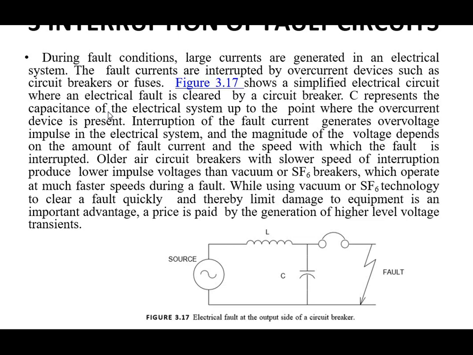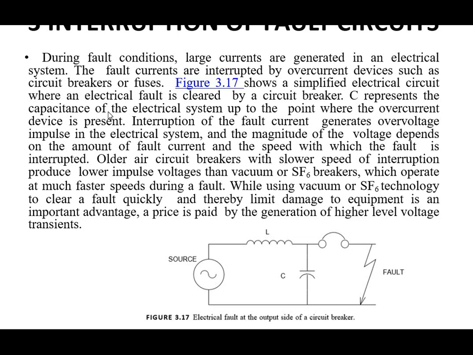The magnitude of the voltage depends upon the amount of the fault current and the speed with which the fault is interrupted. So it mainly depends upon the fault current and the interruption time or interruption speed of the fault. Older air circuit breakers with slower speed of interruption produce lower impulse voltage than SF6 or vacuum circuit breakers, which operate at much faster speed during a fault.